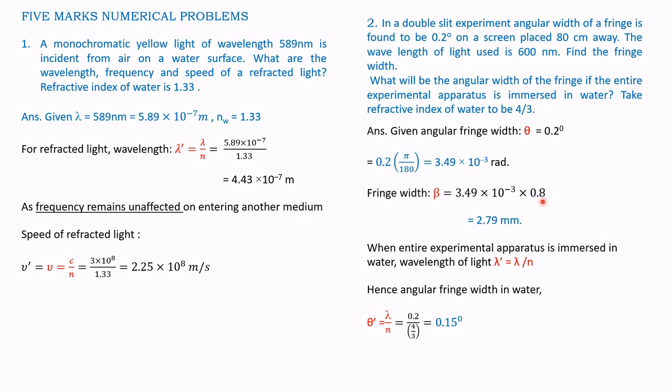We know in the first case it is 0.2 degrees, that is 3.49 into 10 to the power of minus 3. That should be divided by n. n is given as 4 by 3. Therefore, dividing by 4 by 3, it becomes 0.15 degrees. This is the answer.